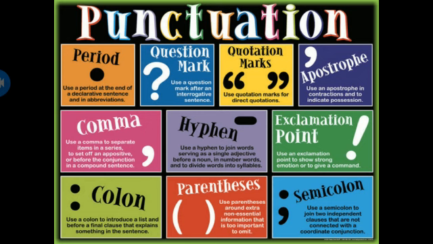Next is colon. Use a colon to introduce a list and before a final clause that explains something in the sentence. Parentheses. Use parentheses around extra non-essential information that is too important to omit. In the end, we have semicolon. Use a semicolon to join two independent clauses that are not connected with a coordinate conjunction. These are all some important punctuation marks.